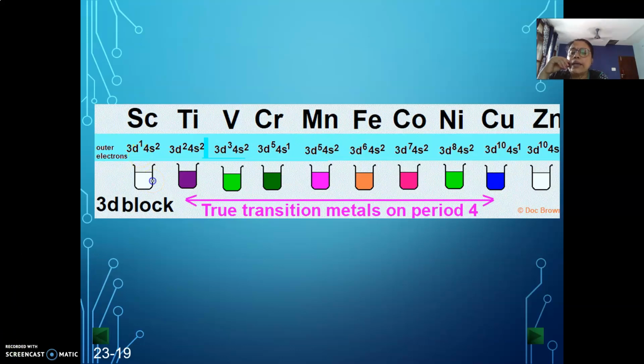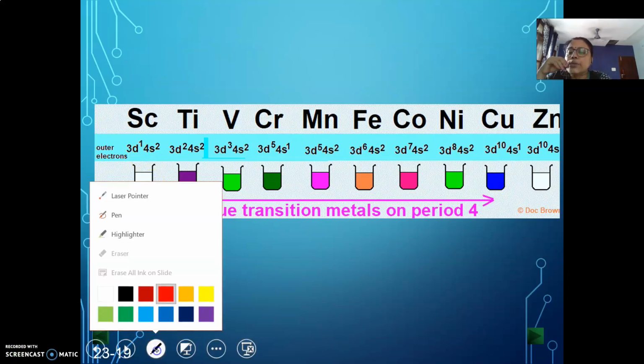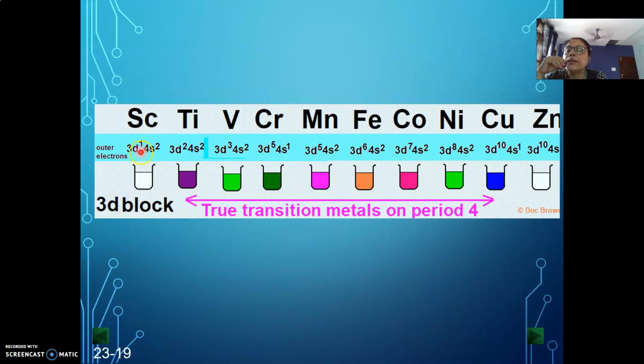Thus, scandium has 3 electrons in 2 different orbitals. So scandium will release these electrons and go to this particular state. Titanium has 4 electrons, so it will have to release these electrons one by one. The 4s electrons will obviously release at one time, but the 2 d electrons have to be released one after another. Vanadium has 5 electrons in its valence shell, so it will have to release the 5 electrons one by one to go to the nearest noble gas configuration, and this is the case with the others also.